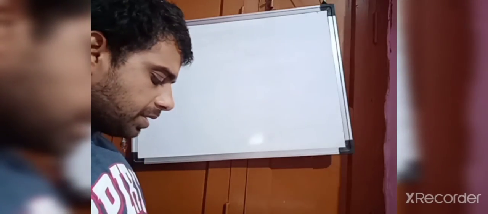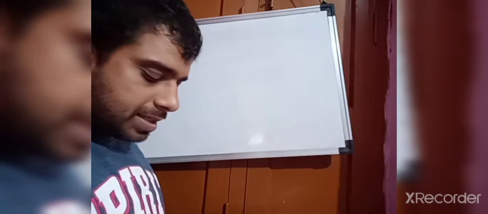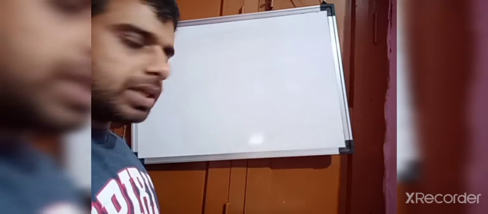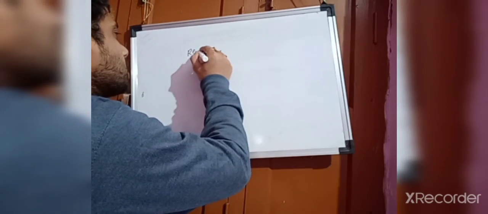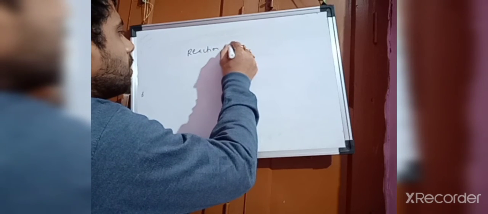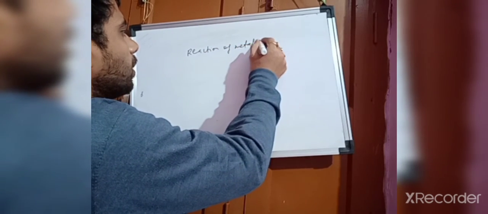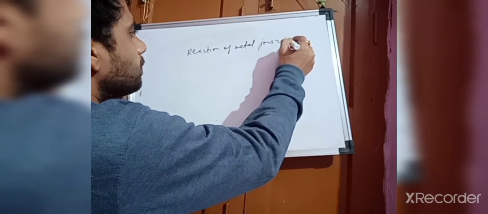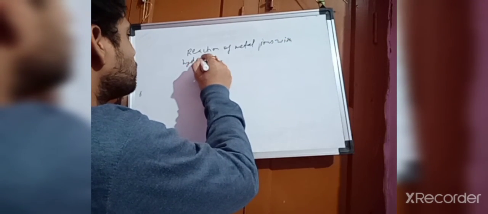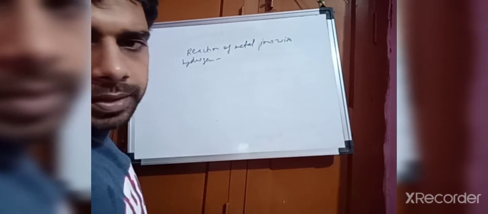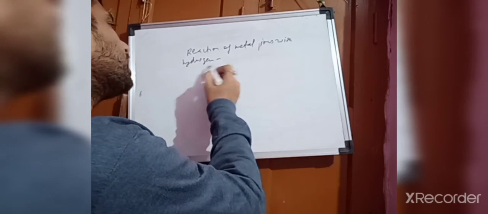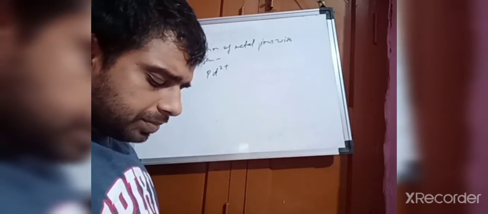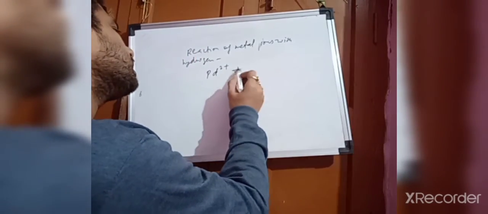Okay, in the next reaction we will take metal ions and the reaction of metal ions with hydrogen. Okay now, so here I have taken metal ions, any of the metal ions, so I have taken the metal Pd, palladium. Okay now, Pd 2 positive, and I have reacted it with hydrogen.